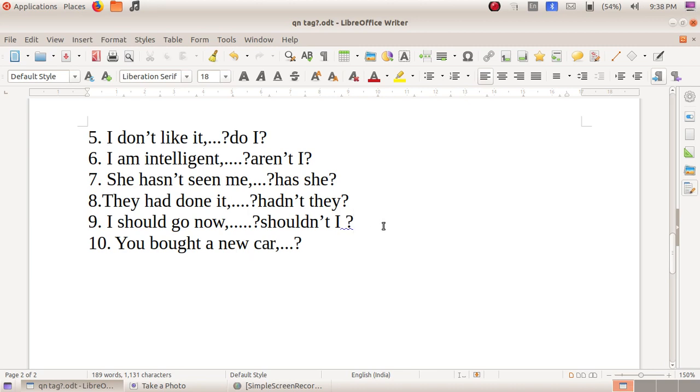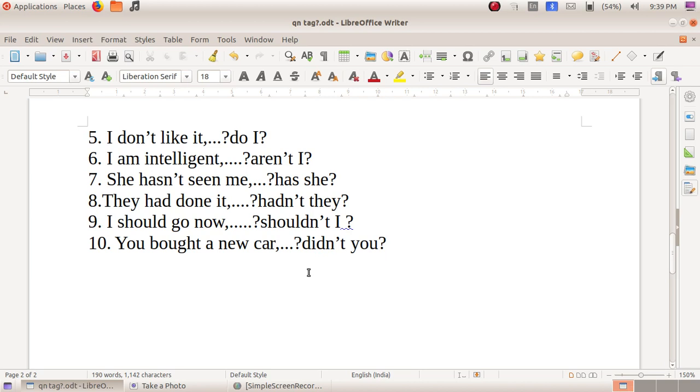No negative word, but there is no auxiliary. So what should we do? Split it using the form of the auxiliary verb do. Which is the main verb here? Bought. Bought is the V2 form of buy. So which auxiliary verb is to be used? How can we split bought? Did buy. So the tag will be didn't you.